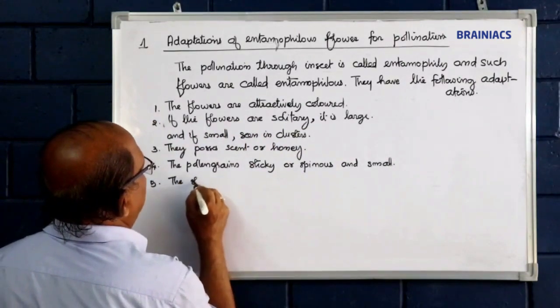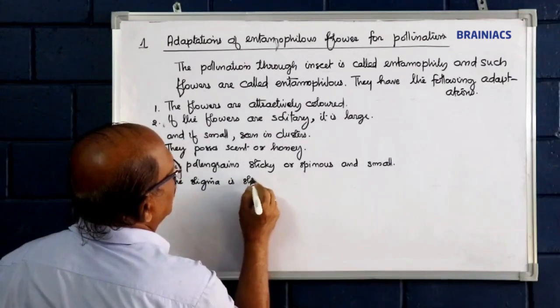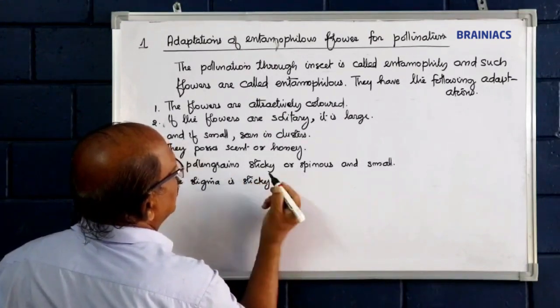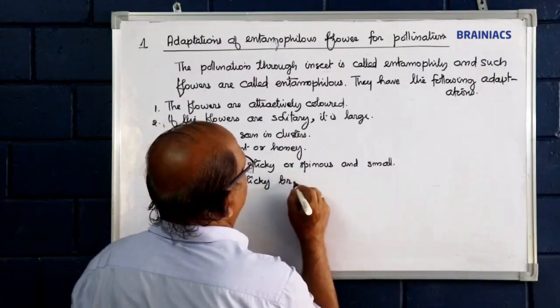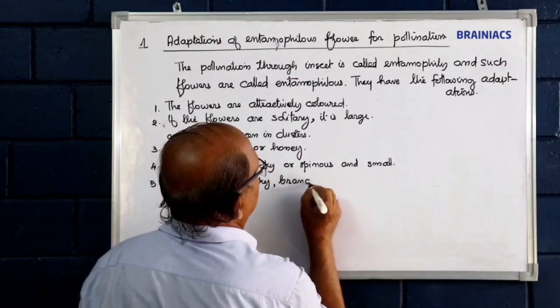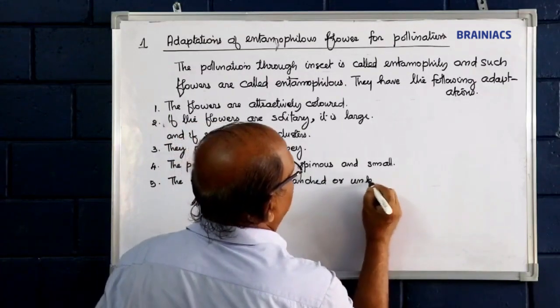The stigma is also sticky, branched or unbranched.